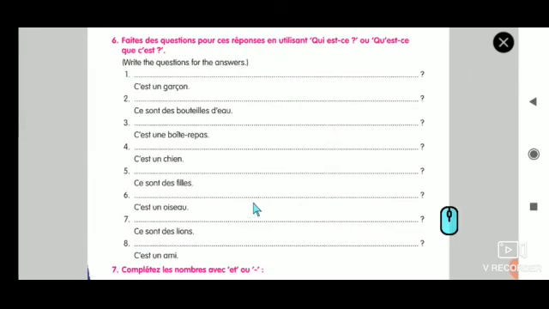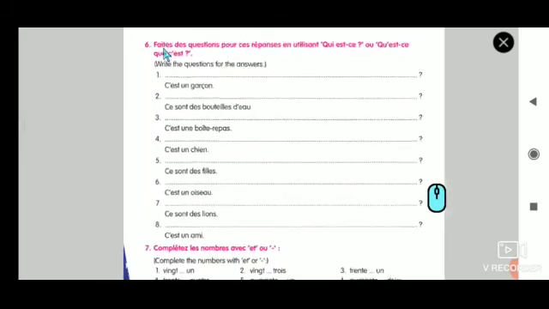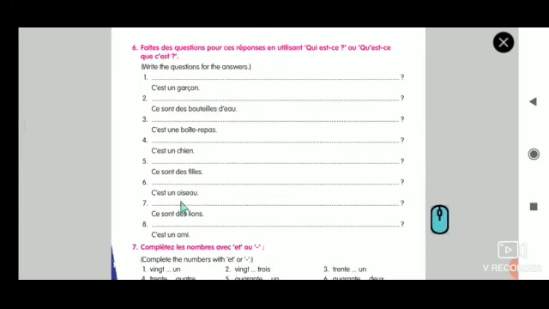I want you to do this exercise. Faites des questions pour ces réponses en utilisant qui est ce ou qu'est-ce que c'est. That is, for example, first you have to read these answers, okay. In case it is a person, you should write qui est ce. For example, qui est ce? C'est un garçon. Now, des bouteilles d'eau, that means water bottles. So what should you write there? Qu'est-ce que c'est. So like this you have to find for each and everything.